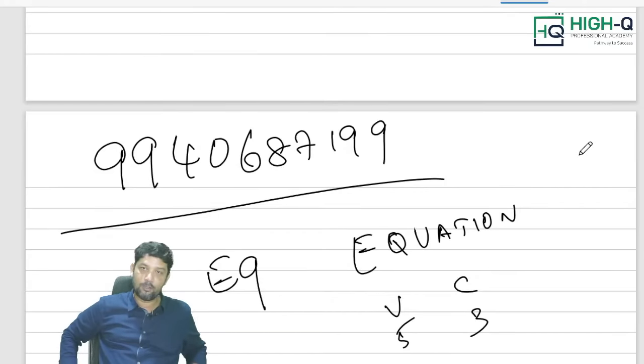Is that clear, all of you? Please take your institute material and solve it. No need to get scared, no need to get depressed. See, it's just an examination. Nothing is going to happen.